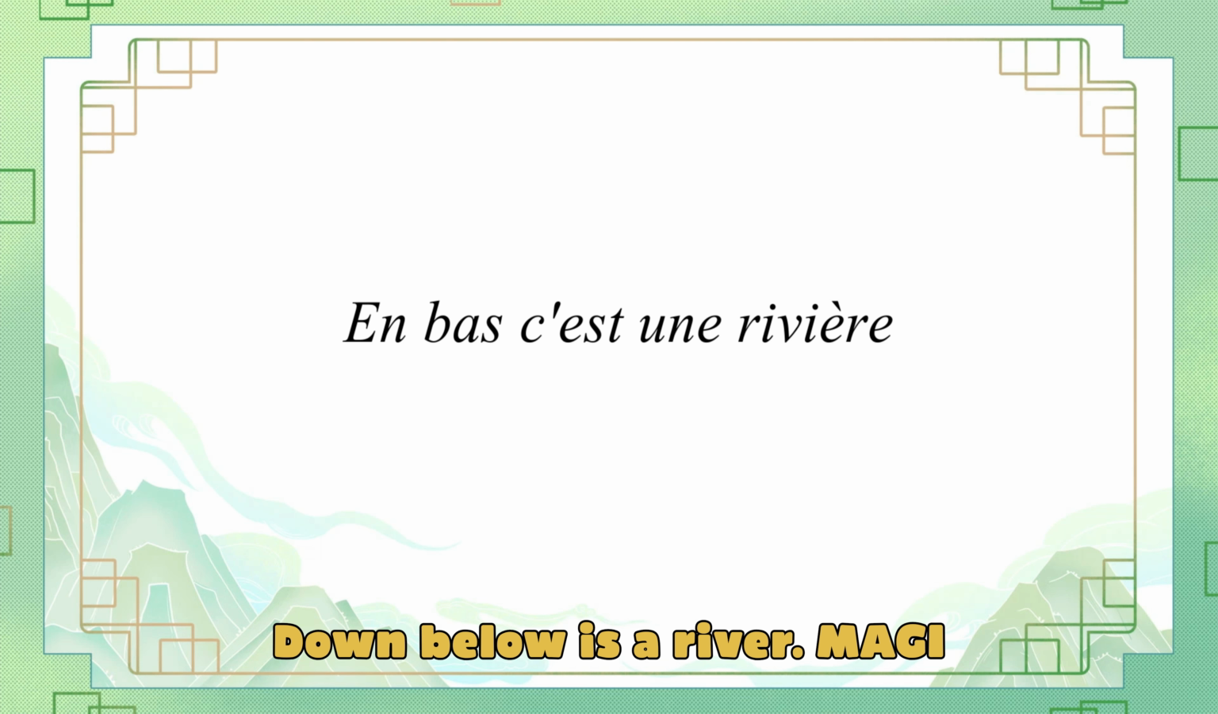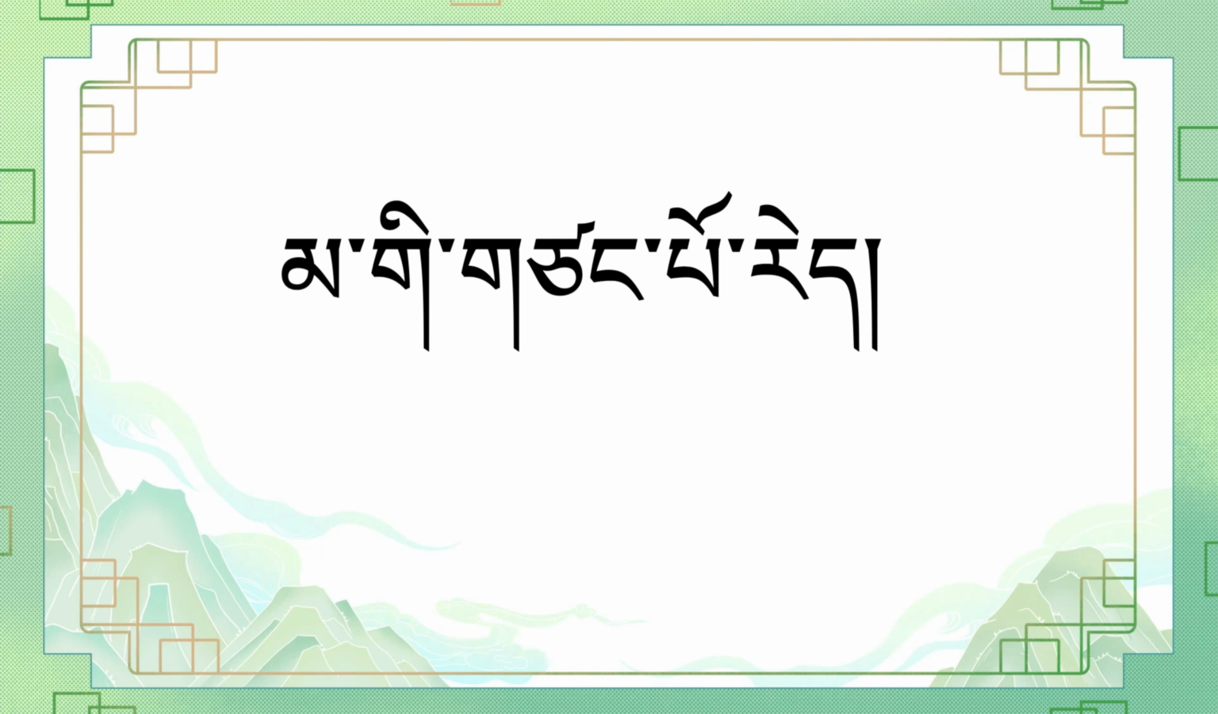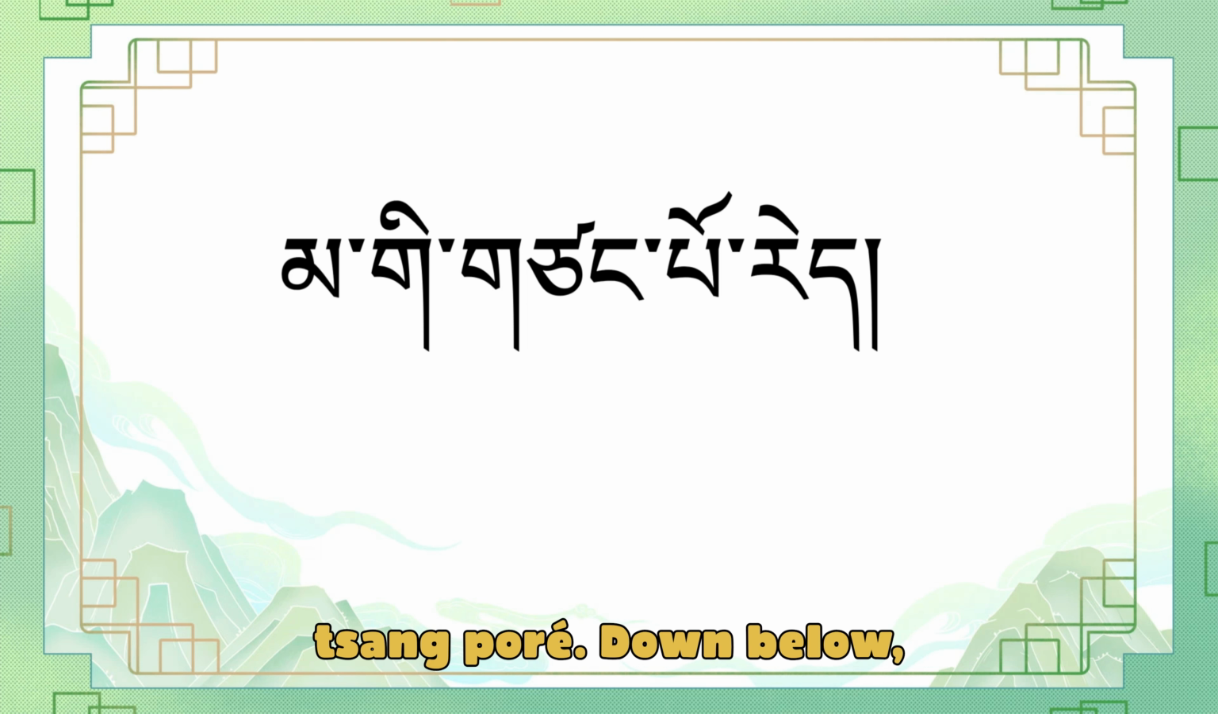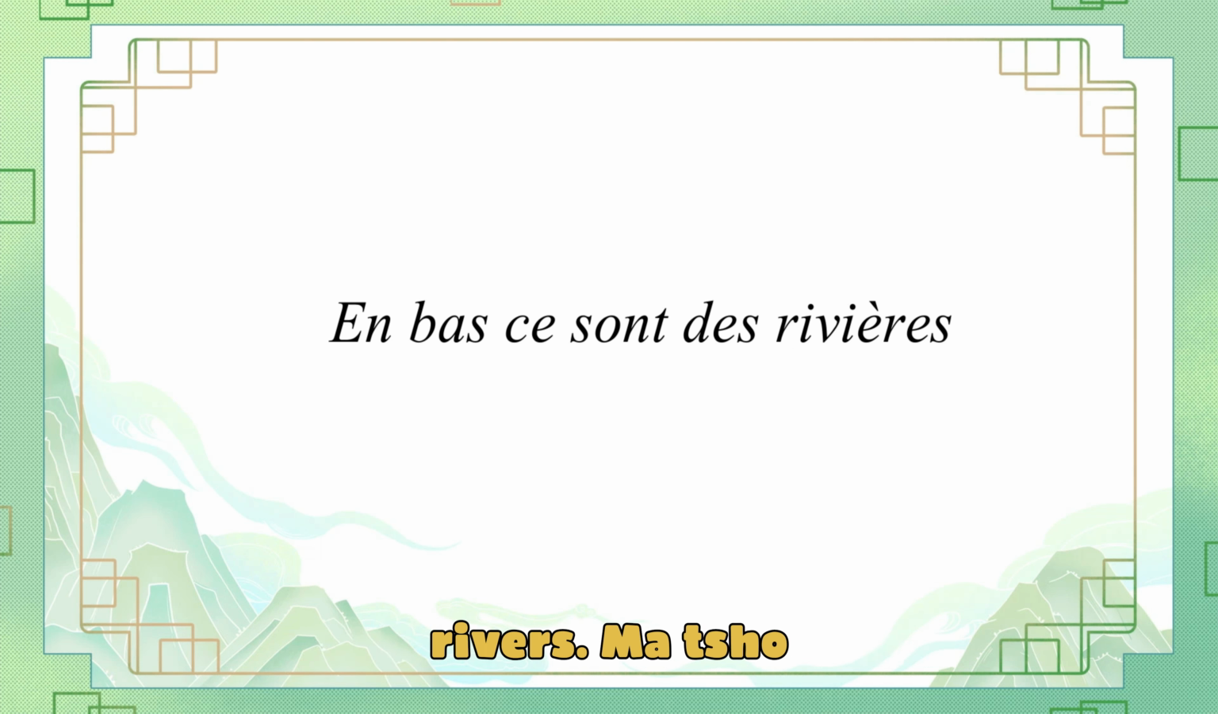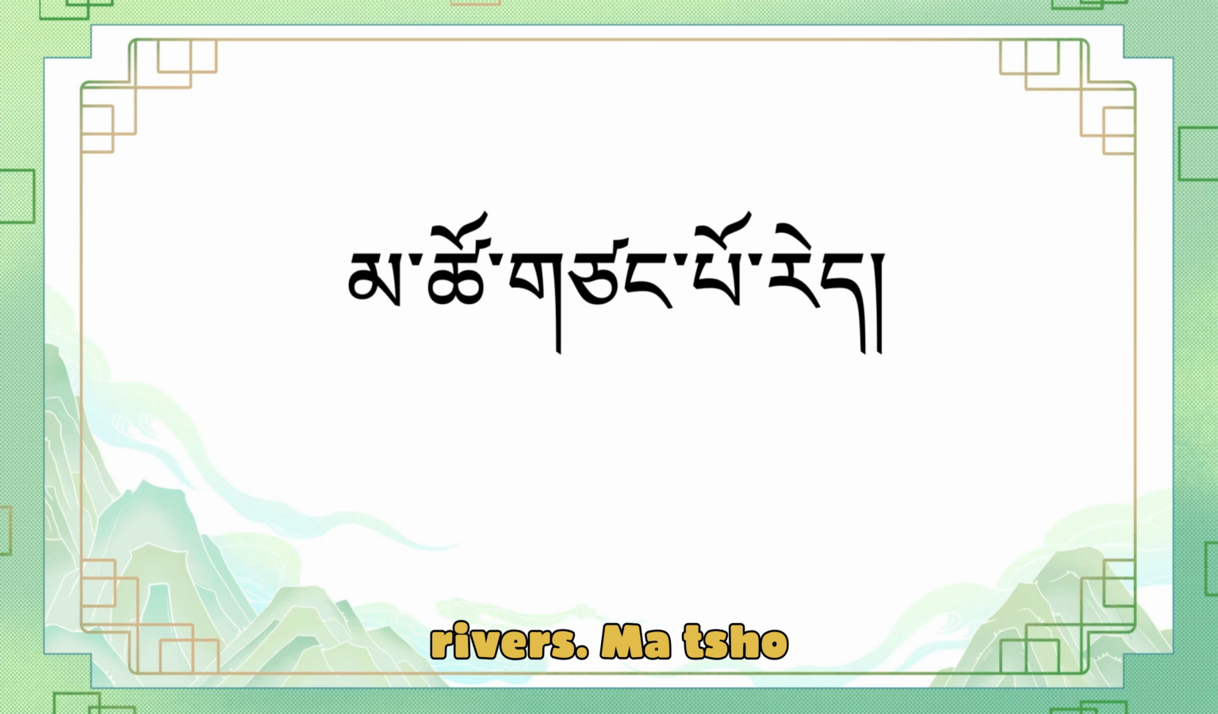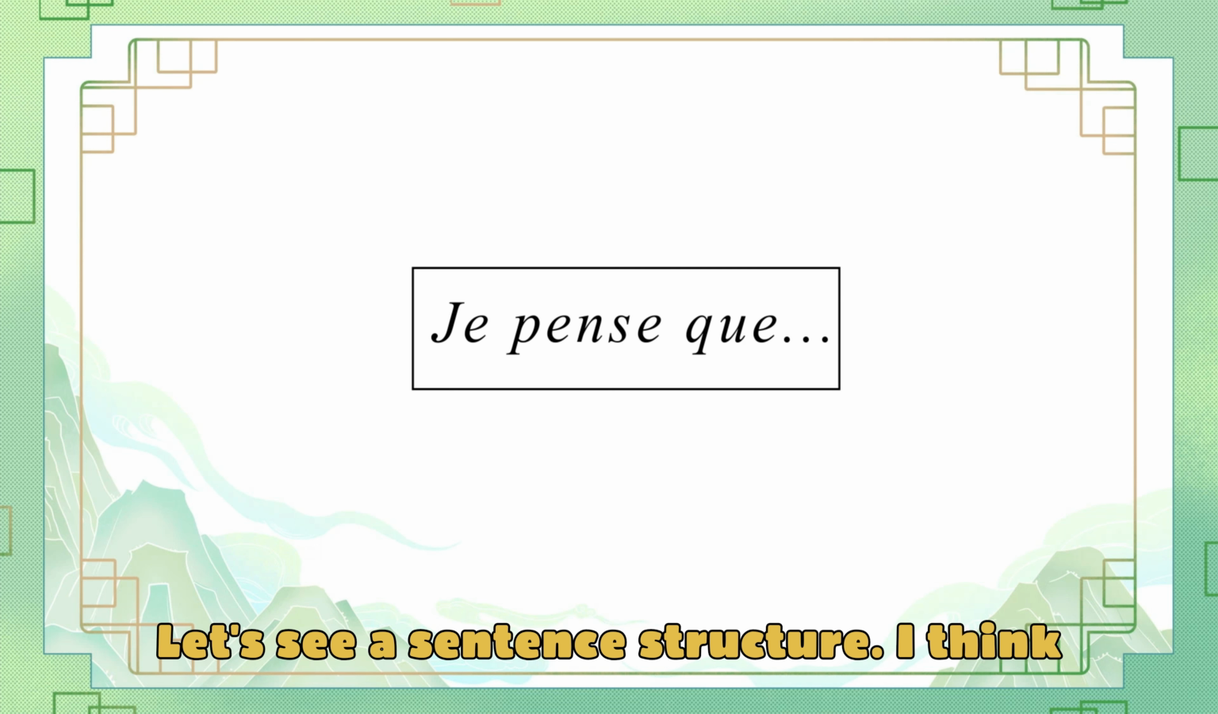Down below is a river. Magi tsangpo re. Down below, rivers. Matso tsangpo re. Let's see a sentence structure.